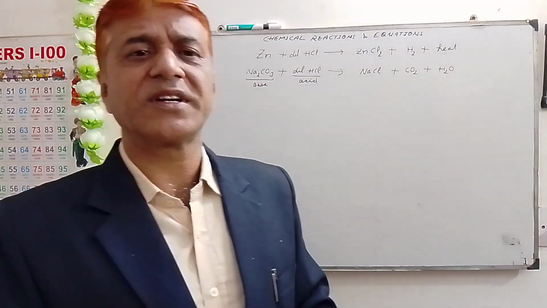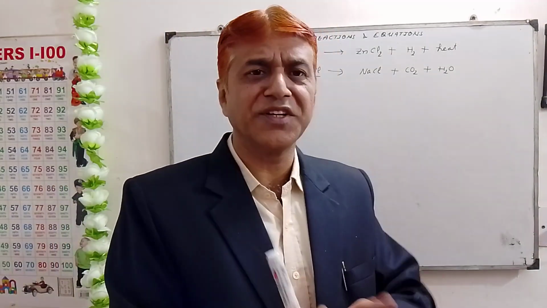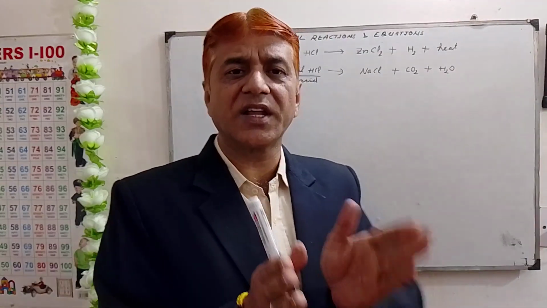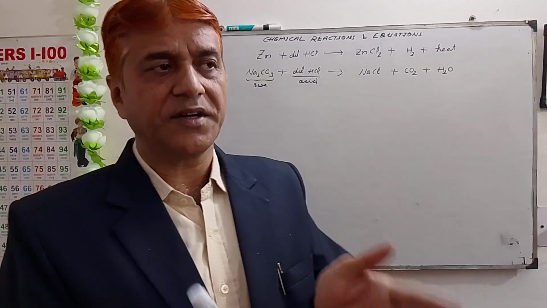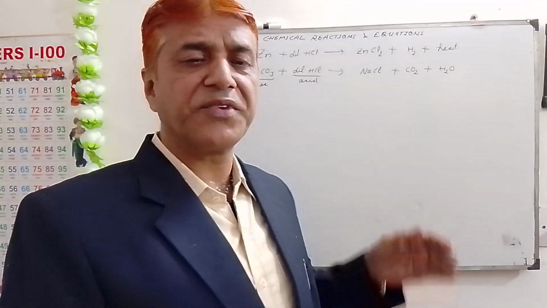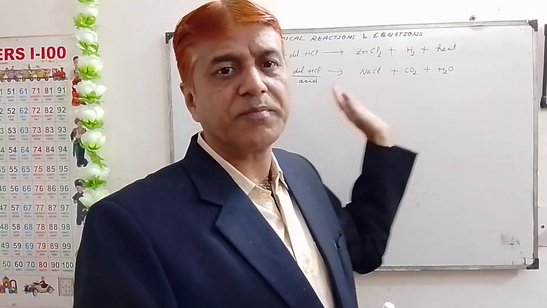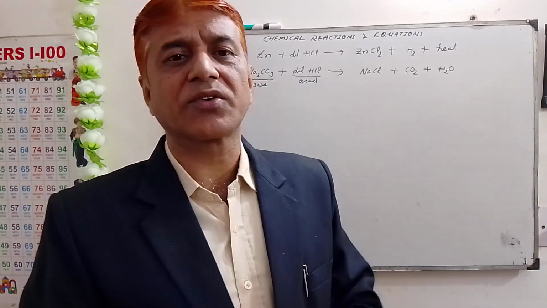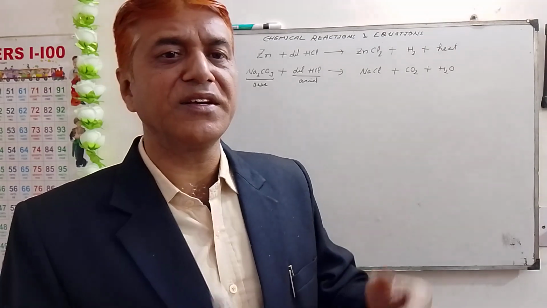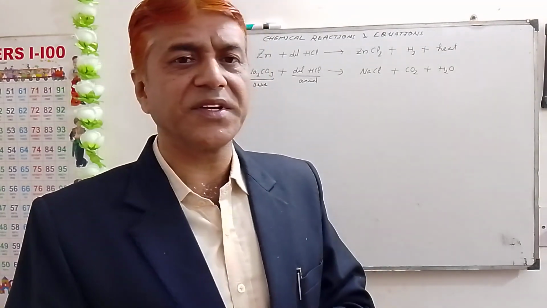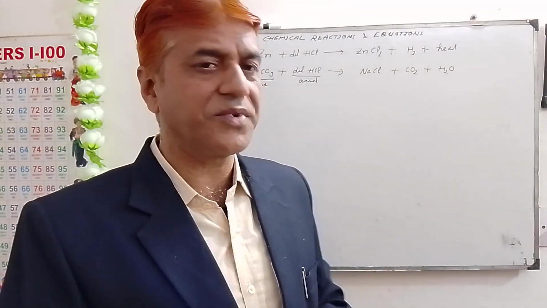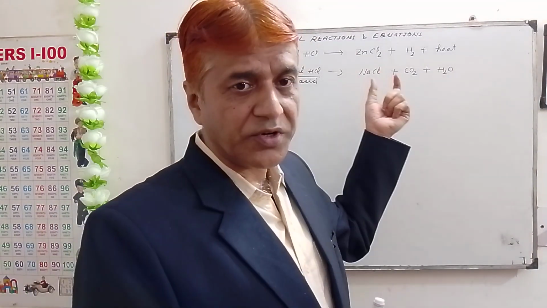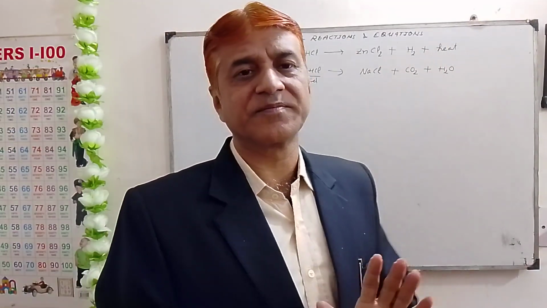So always remember, my dear students, that a neutralization reaction takes place when an acid and a base react. In a neutralization reaction, as products we get salt and water.